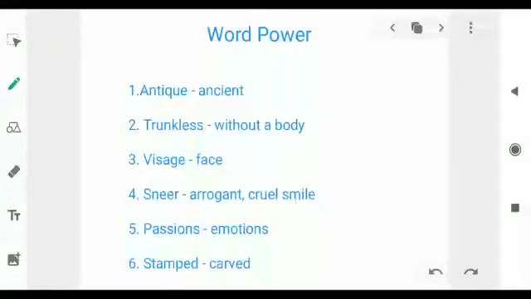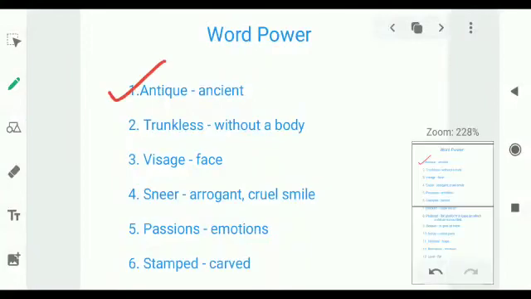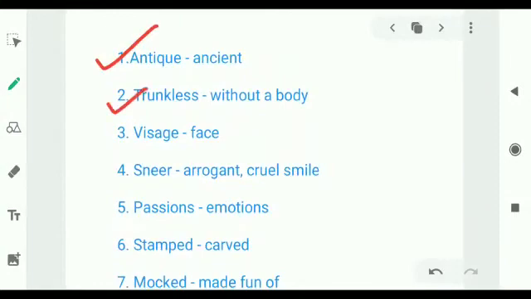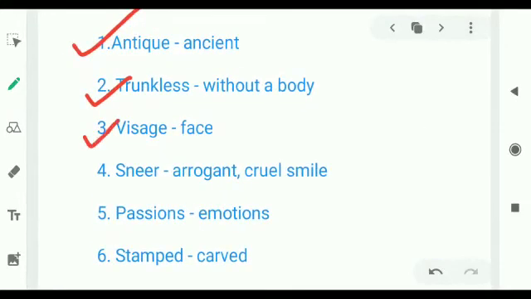So let's have some word power. The first word is antique, ancient. The traveler was from an ancient land. The next word is trunkless, that is without a body. The statue didn't have the middle portion of the body. The third, visage, that is face. Fourth is sneer, arrogant or cruel smile. Fifth is passions, that is emotions. The sculptor copied the emotions, that is passions of the king, very keenly on the statue made by him.